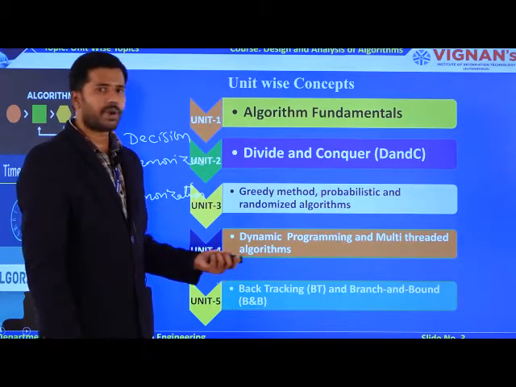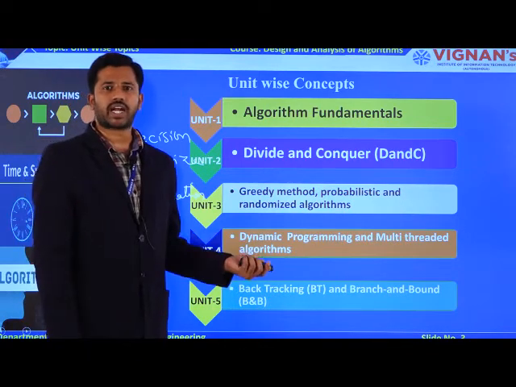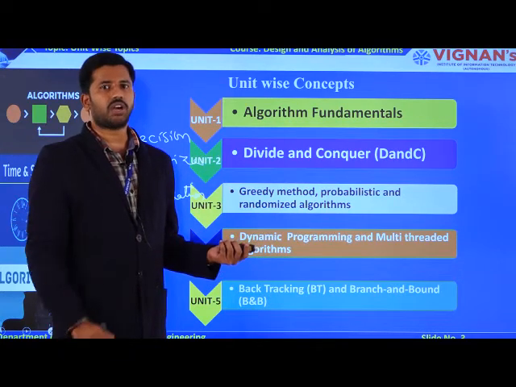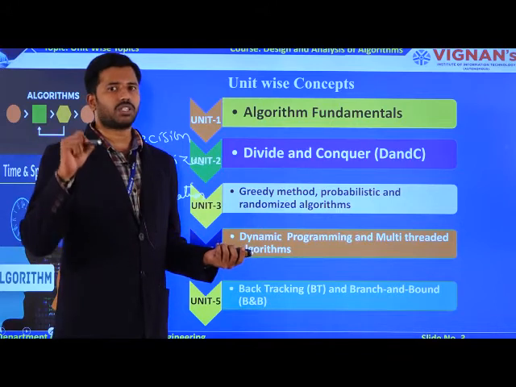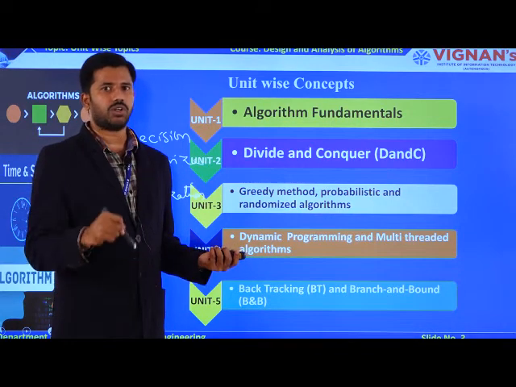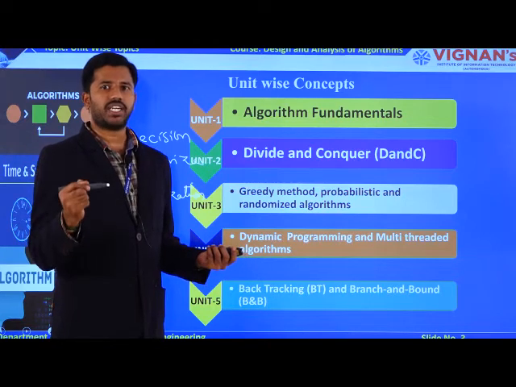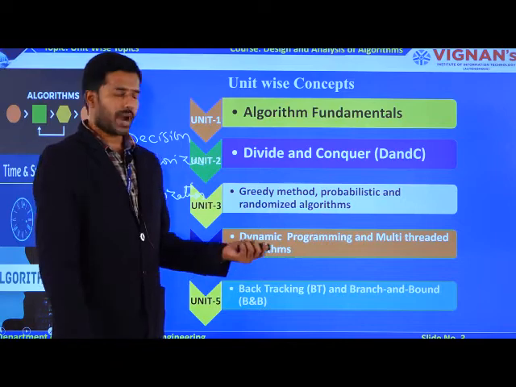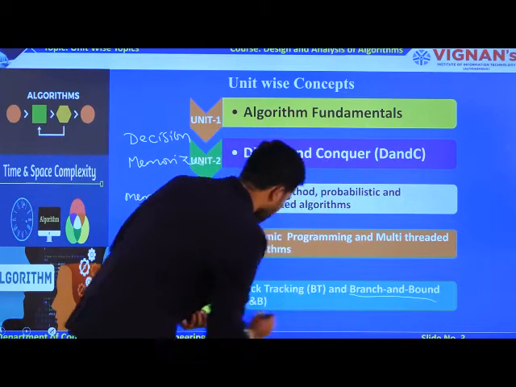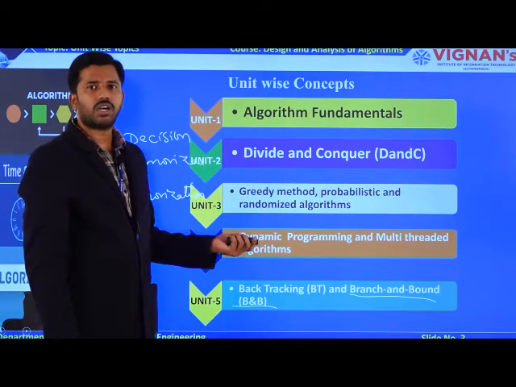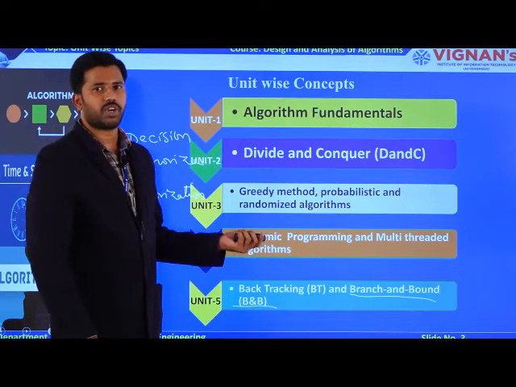Now coming to branch and bound, the disadvantage of backtracking is overcome in the branch and bound technique. You are not verifying all the possibilities; you find the solution based on the cost function only. To learn the artificial intelligence algorithms A star as well as AO star, the branch and bound techniques are very, very important. This subject is a very basic thing to learn artificial intelligence. That's why this is very, very important.